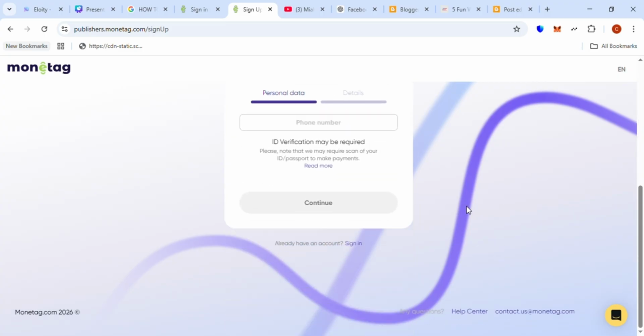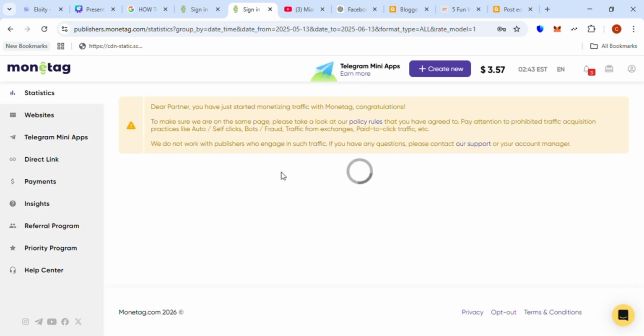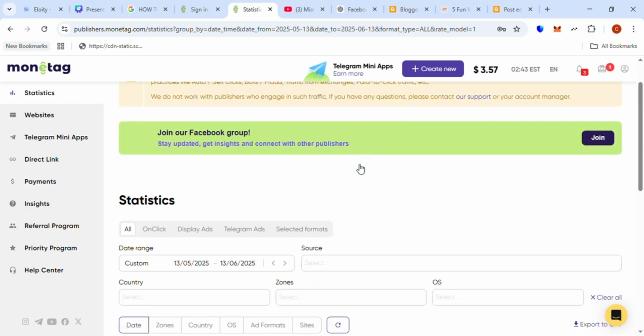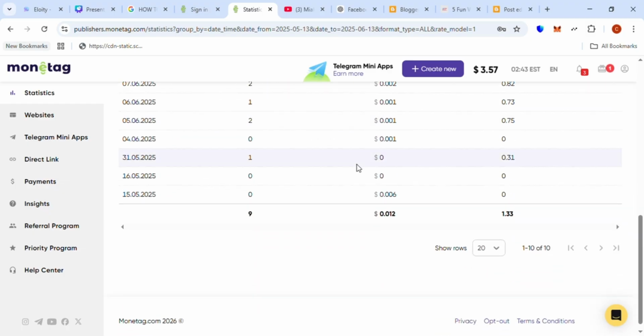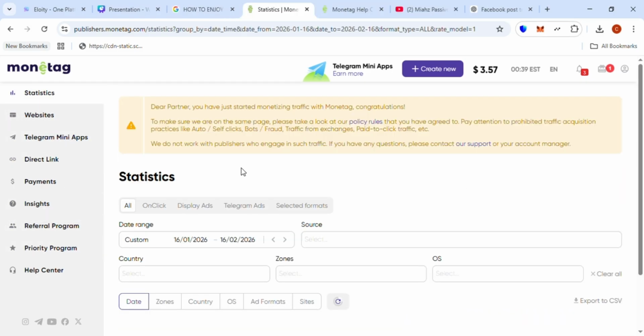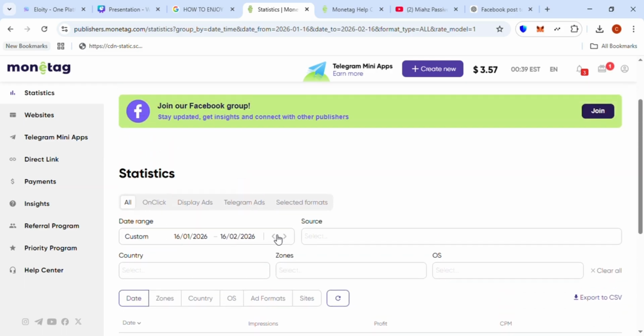I already have an account, so I won't need to create one again. I'll just go ahead and click on login, enter my details, and log into the platform. Welcome to the dashboard. This is my dashboard, and this is the statistics page. You can see from the top right-hand side that I already have some bucks in the account. I've earned that within a few weeks, so that is what I've earned so far on this platform.